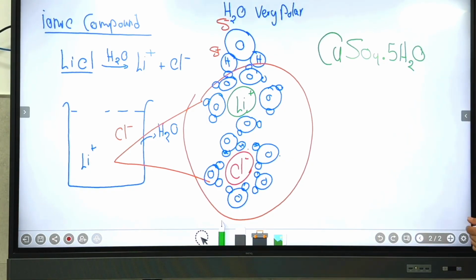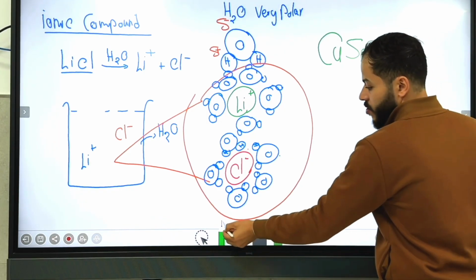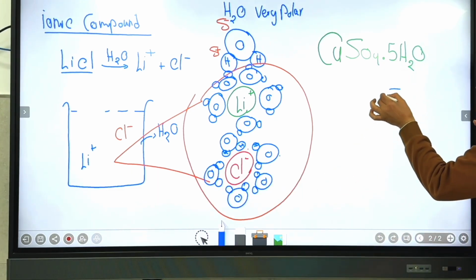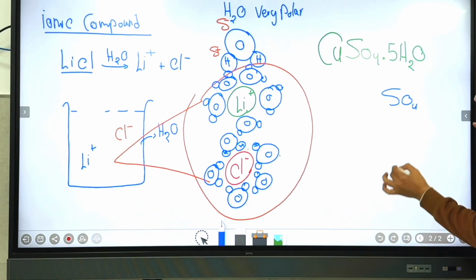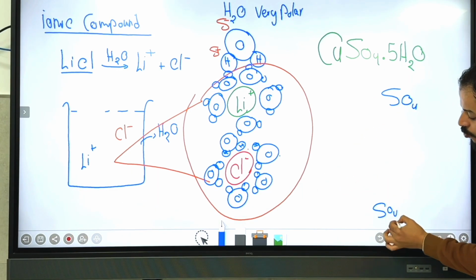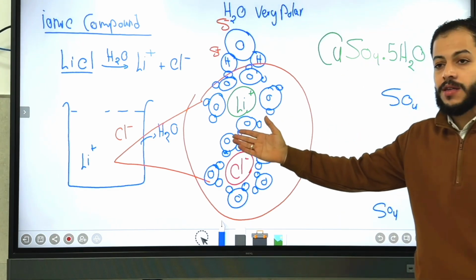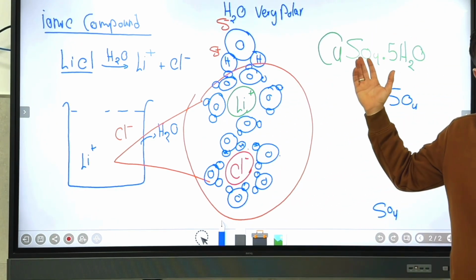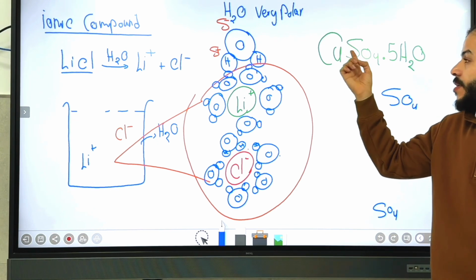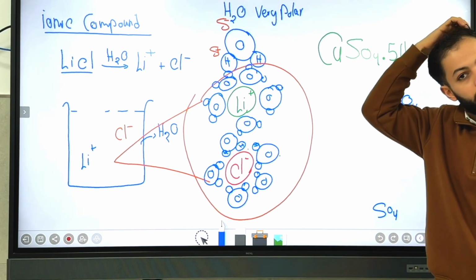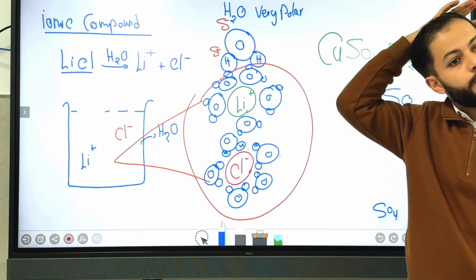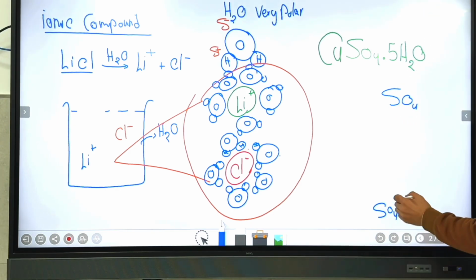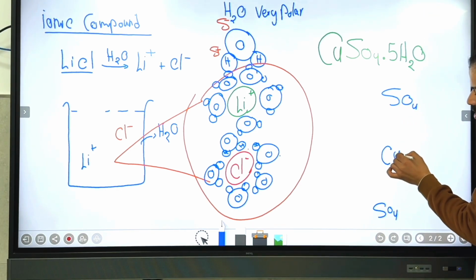When it's dissolved, you can see that it's forming a specific structure here. This is the structure of that, guys. SO4 here. When it's dissociated, it is the same case as the ionic compound, because copper sulfate is also ionic. So the copper, when it's dissolved, what kind of ion does it form? Cu positive 2.